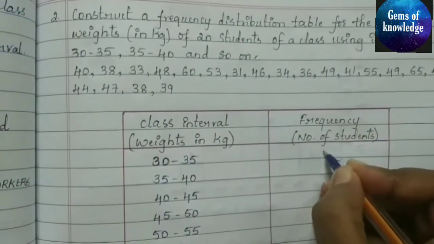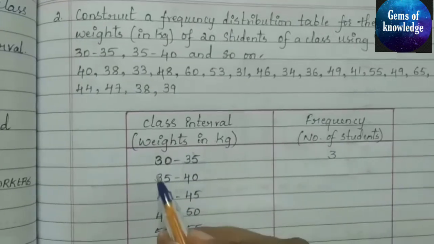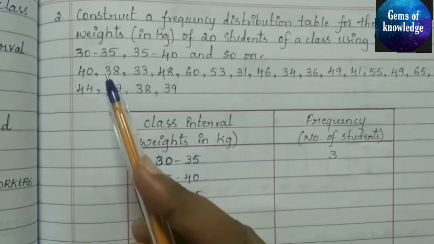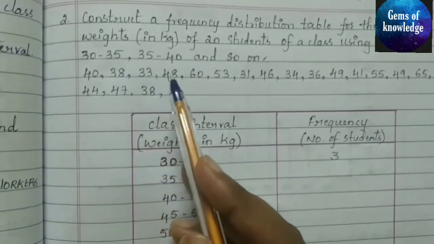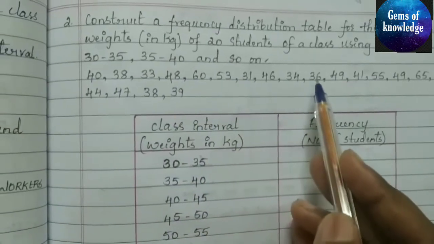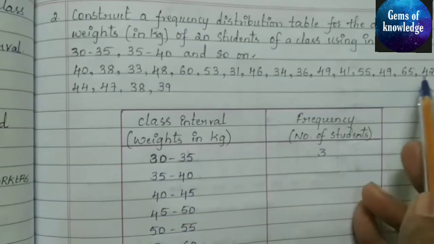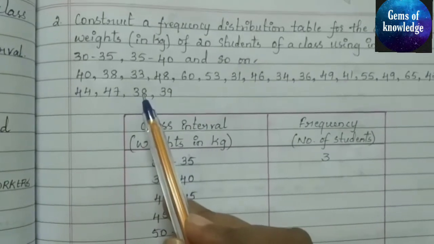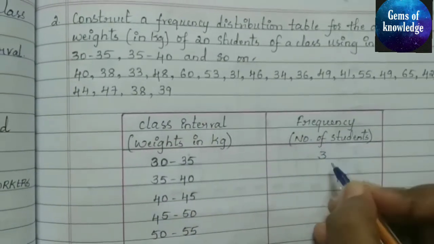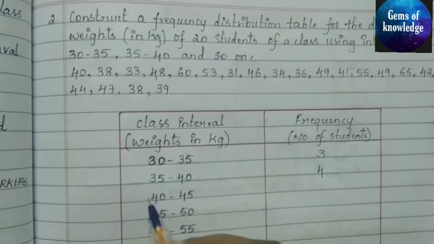So directly we can write 3 students. Next 35 to 40, 1, 2, 3 and 4. 4 students are having between that range.